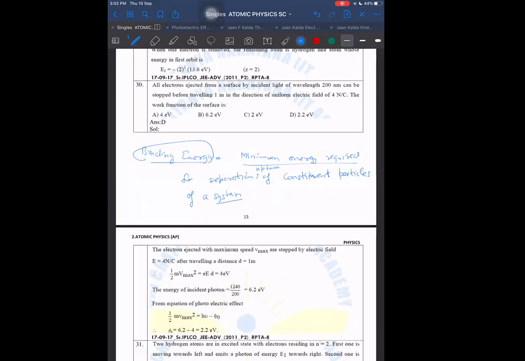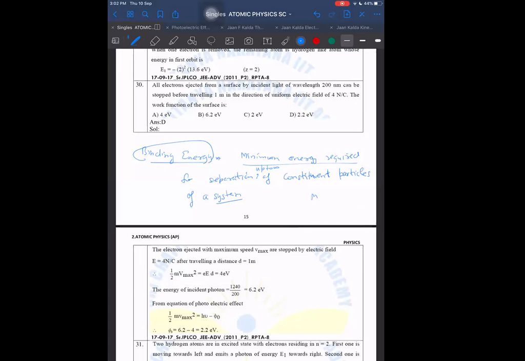For example, if I take the sun and earth system, earth and sun are not even touching each other, but this is like a combined system. They are bound to each other with the force of attraction. And if I want to give energy to earth so that it just escapes away from the sun and does not return back to the sun, then that energy required to be given to the earth will be called its binding energy. So we know that energy at infinity will become 0.